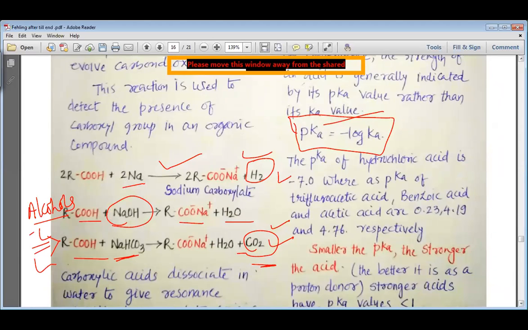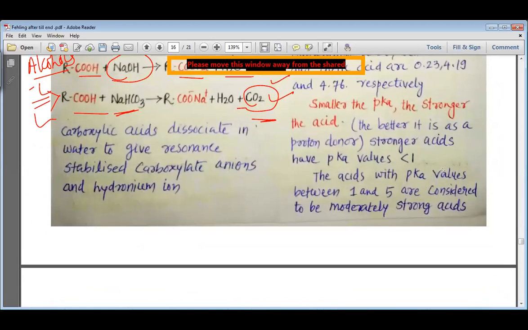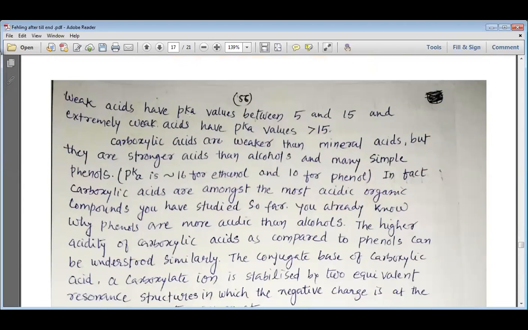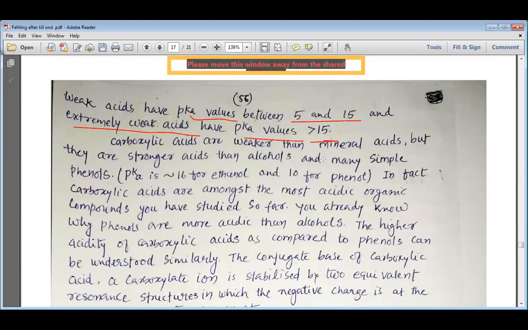Those substances which are strong acids have their pKa value less than 1, but moderately acidic substances or moderately strong acids have their pKa value ranging between 1 to 5. Weak acids have their pKa value ranging from 5 to 15, and extremely weak acids have their pKa value greater than 15. So this is how we understand the acidity or pKa value for the various acids.